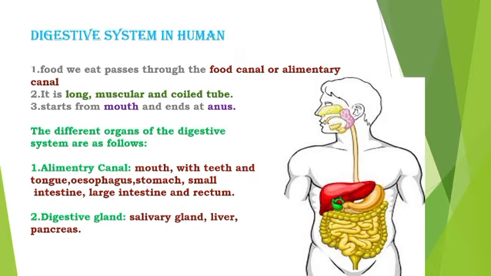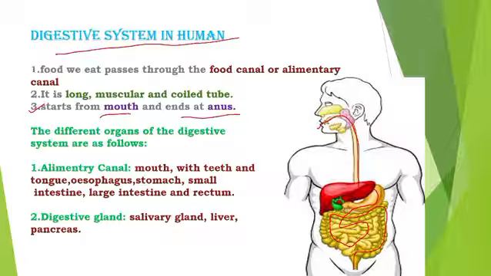Let's understand the digestive system in humans. How does it happen? It starts from the mouth and ends at the anus. From the mouth, food passes into the stomach, then the small intestine, then through the large intestine, and finally the excretory substance is removed by the anus in the form of feces.